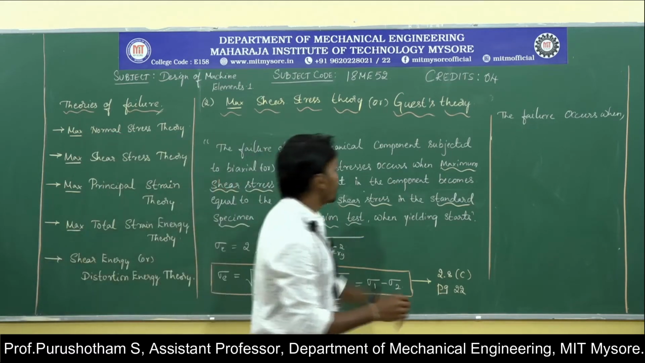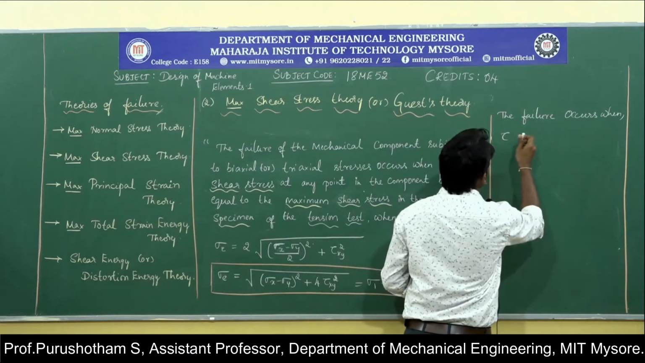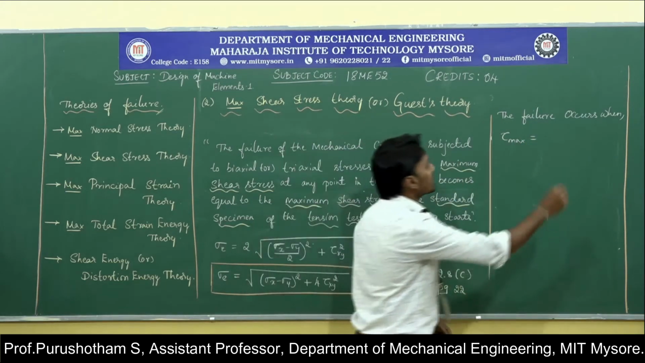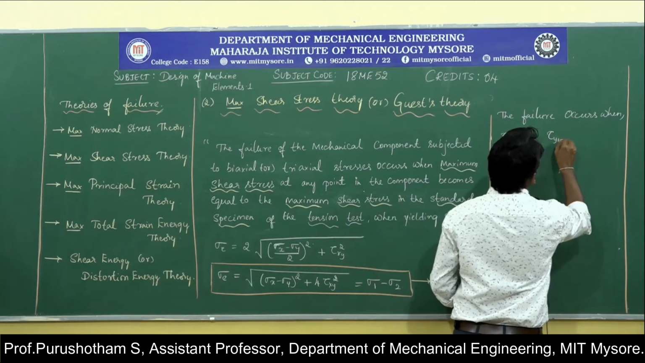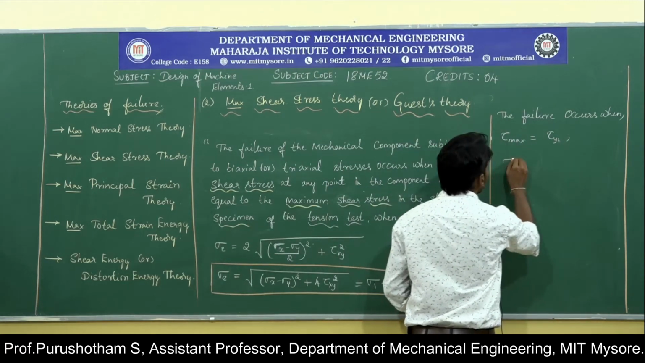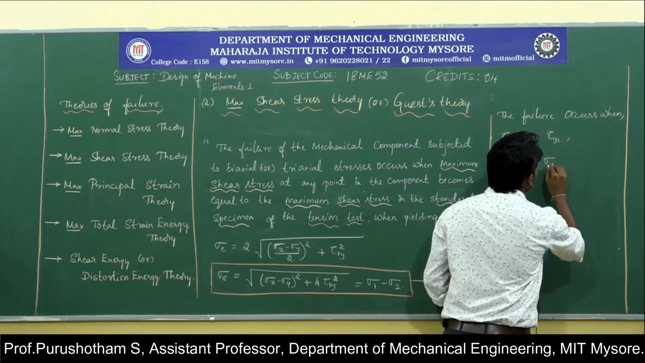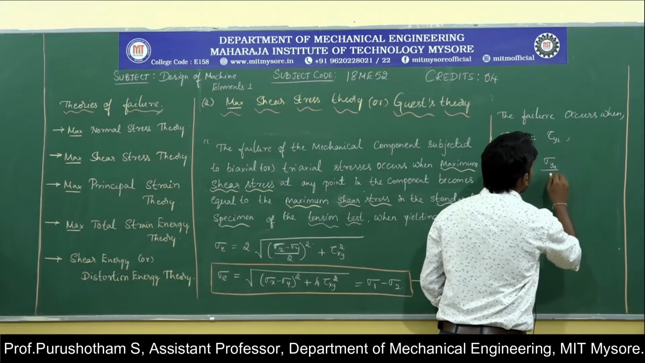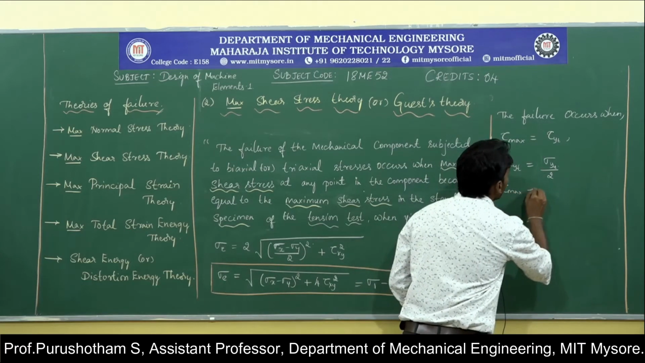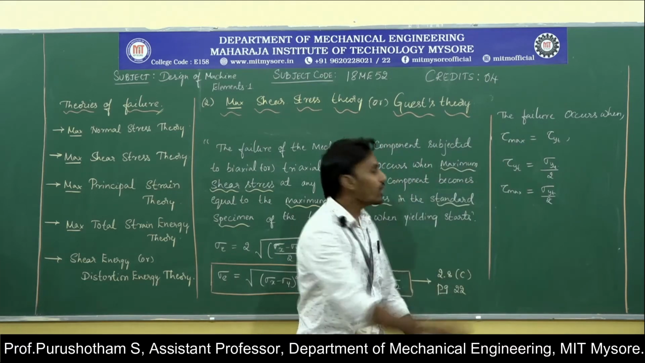So according to this statement, the failure occurs when the maximum shear stress, that is tau max, becomes equal to the maximum shear stress at yield point. I am going to take it as tau yt. Now we know that tau yt, the shear stress at yield point, is given by normal stress at yield point by 2. So from this we can get tau max equal to sigma yt by 2. Now for safe design,